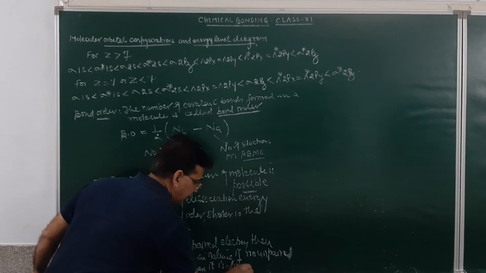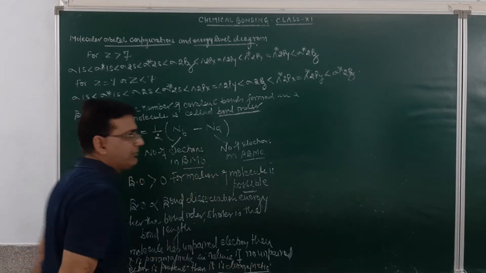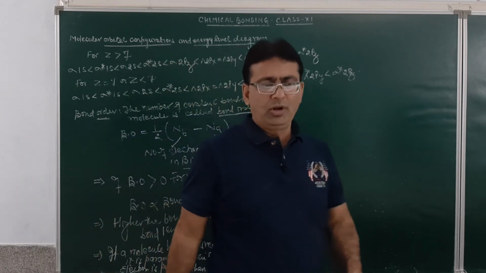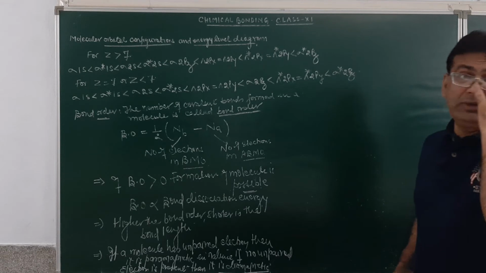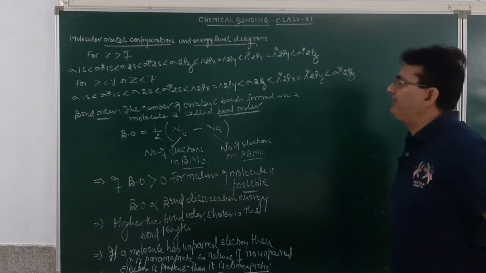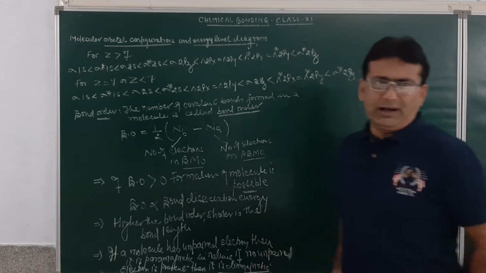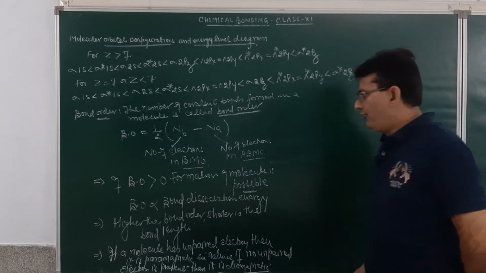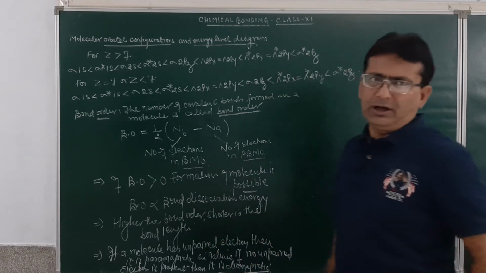Then this is diamagnetic in nature. If unpaired electrons are present, then it will be paramagnetic, and if no unpaired electrons are present, then it will be diamagnetic in character. Am I clear? So, after writing the molecular orbital configuration for any molecule, we will try to relate these questions with the answer we obtain in the bond order.